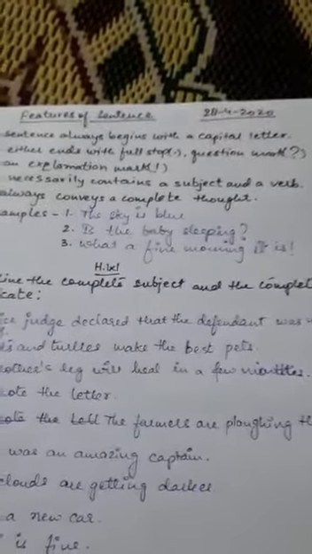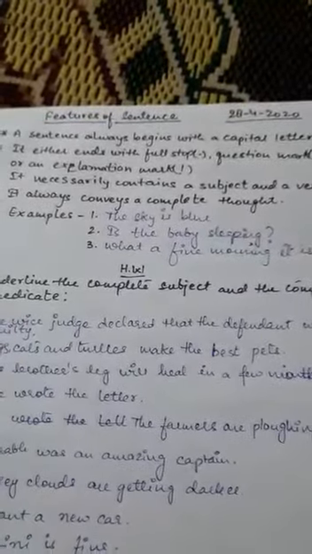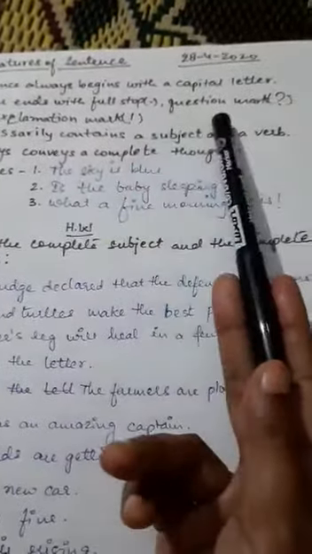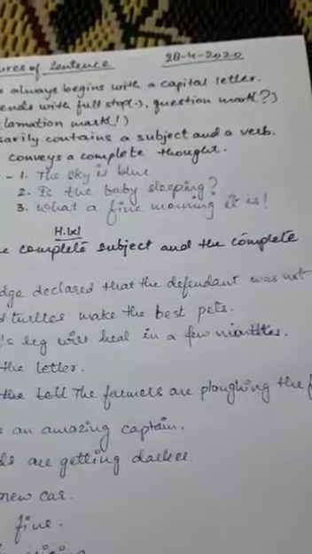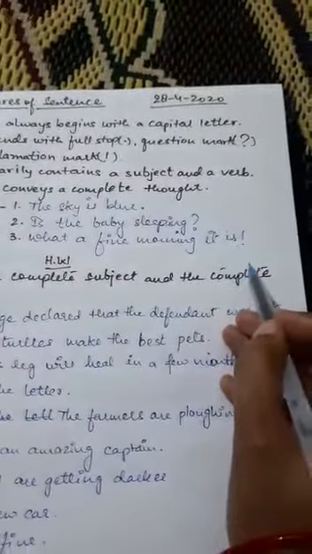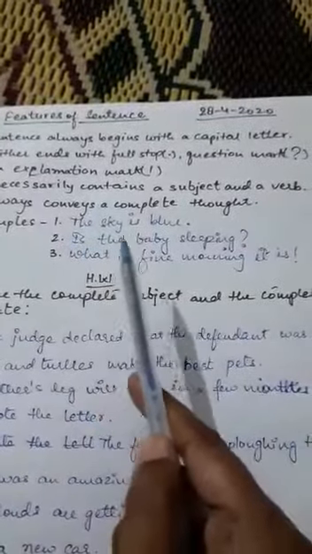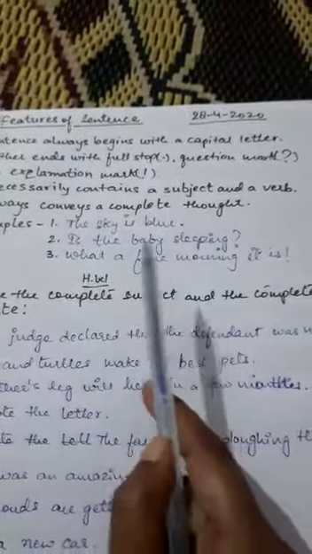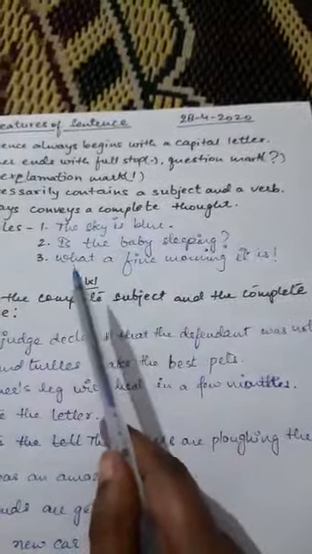Okay, so some examples of sentences are, I told you that a sentence either ends with a full stop, question mark, or exclamation mark. So all these three sentence types are given here. Now, the sky is blue. What is the subject part? The sky. And what is the verb part? Is blue. This is your subject and this is your predicate.